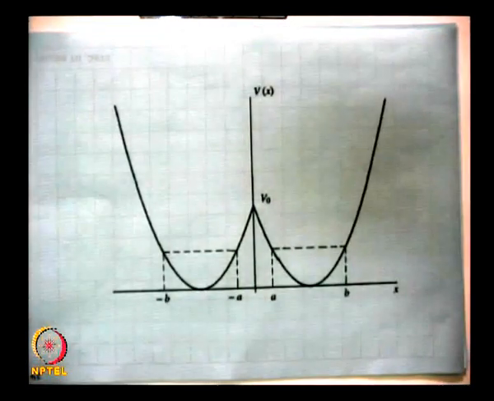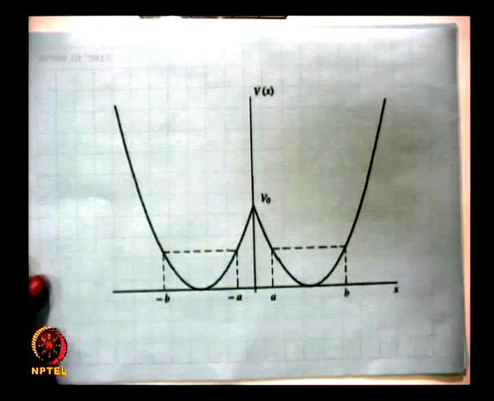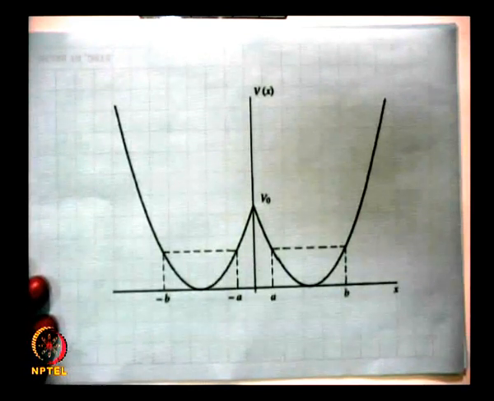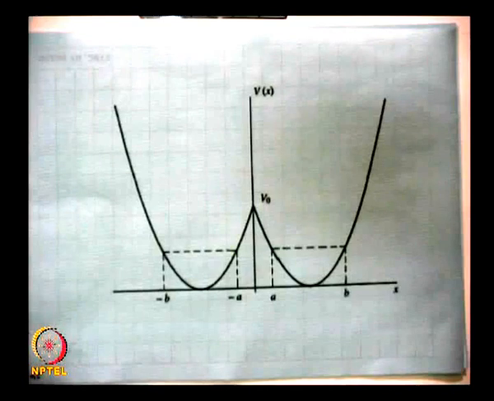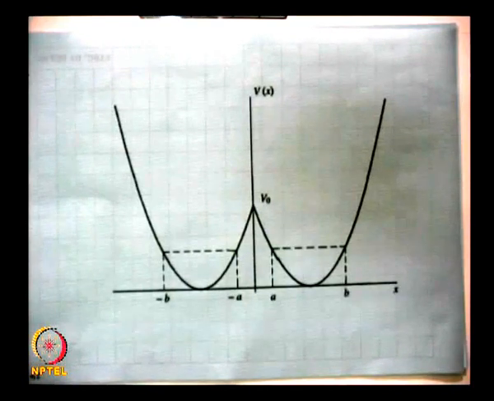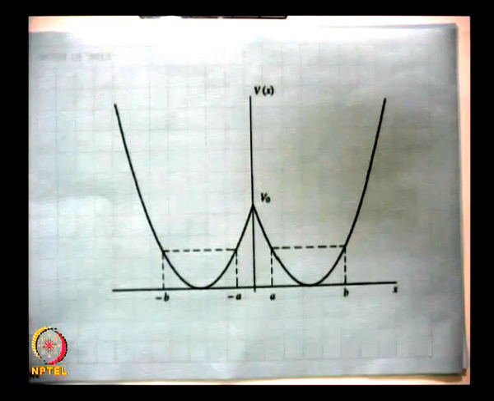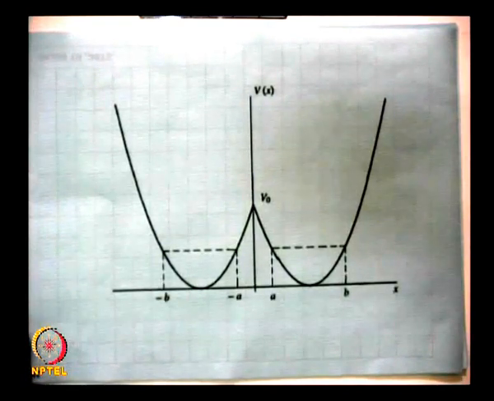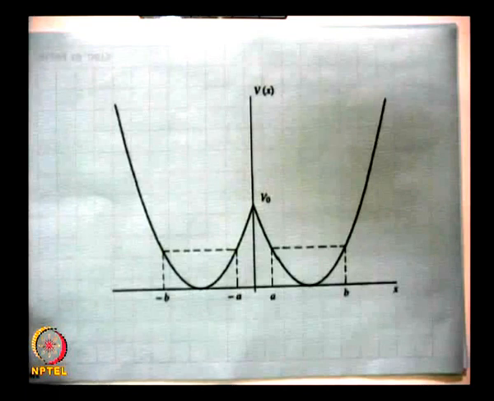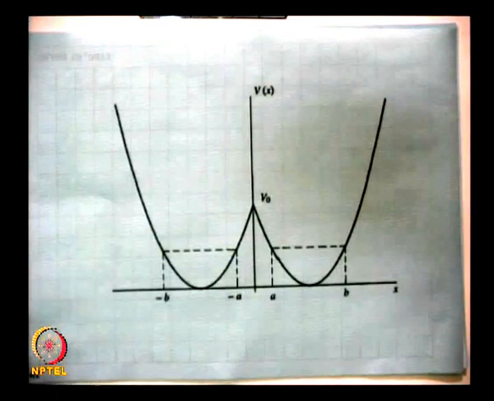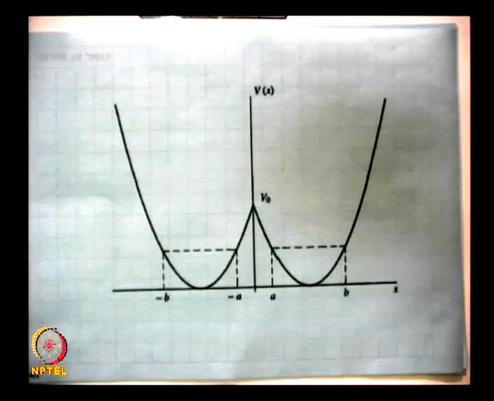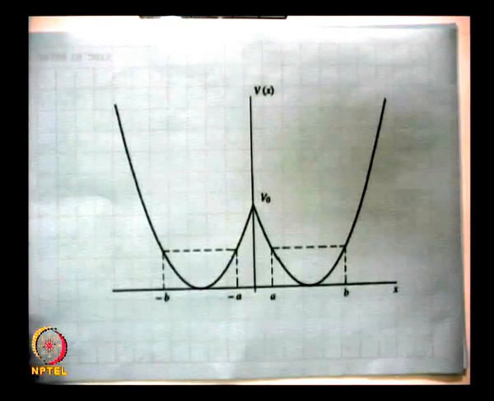Such types of potential are of extreme importance in molecular physics and even in other areas. So, we will use the WKB method, the JWKB formalism that we have found out, to solve such a problem.